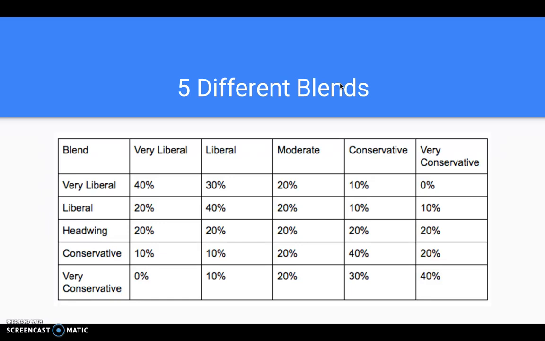You can contrast that with the very conservative blend, for example. None of those articles you read will ever be from very liberal sources. Only 10% will be from liberal, 20% will be from moderate, 30% from conservative, and then 40% from very conservative sources. So you have a range of articles you can read. Of course, it's recommended to use the Headwing blend.